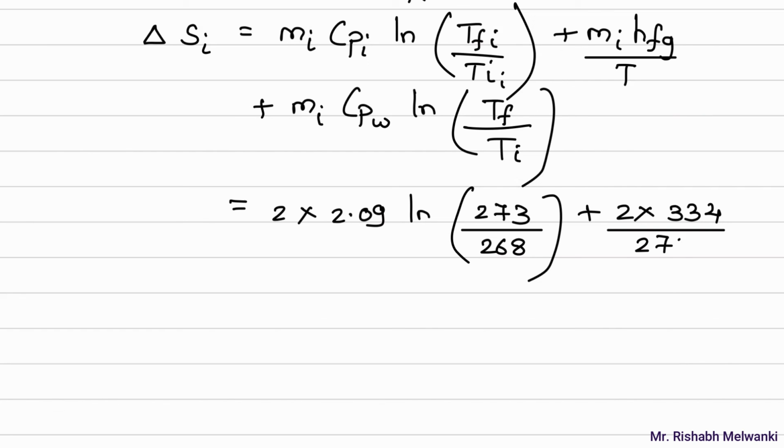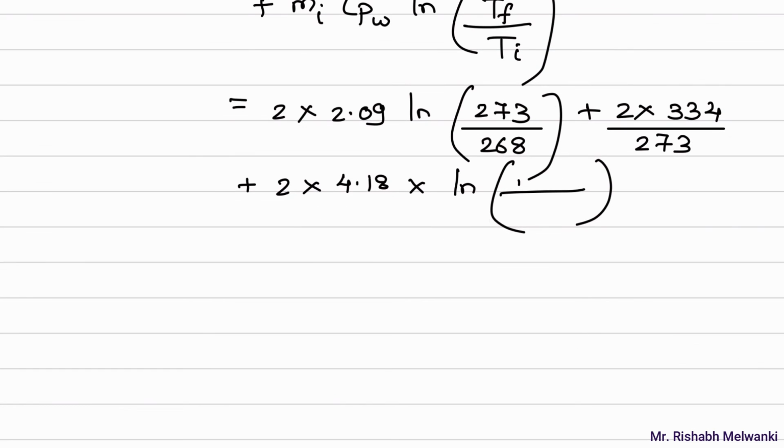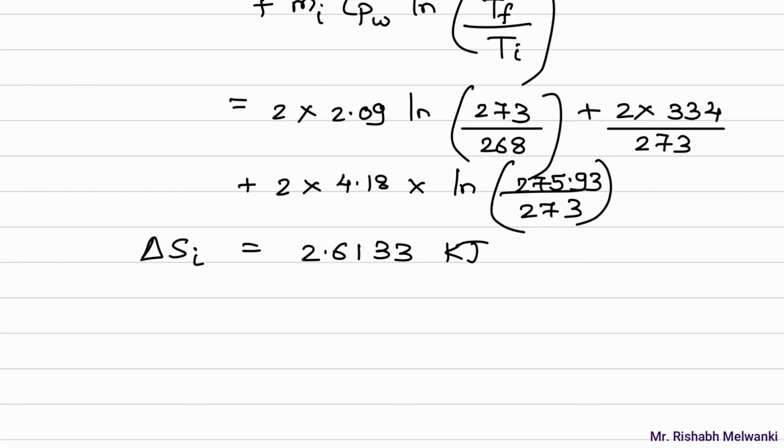So 273 plus mass of ice is again 2 into Cp of water is 4.18 given in question into log T final upon T initial. What is T final? We have calculated the equilibrium temperature. It is this one, 275.93. So 275.93 divided by initial temperature is 0 degree Celsius. So 273 Kelvin. So from here I can find delta S of ice, which is equal to 2.6133 kilojoule per Kelvin.